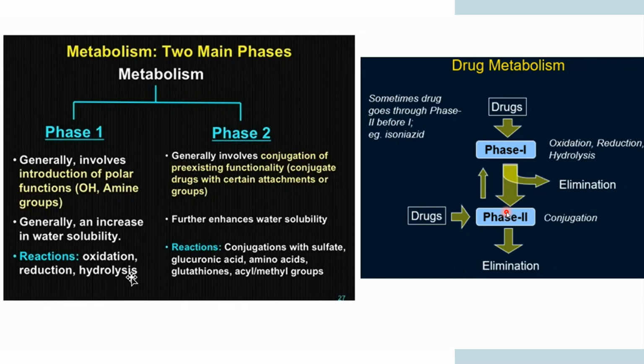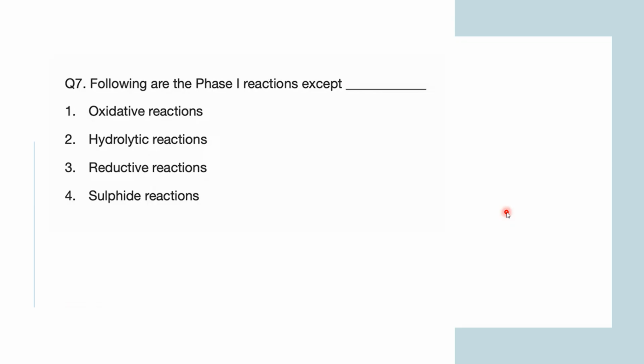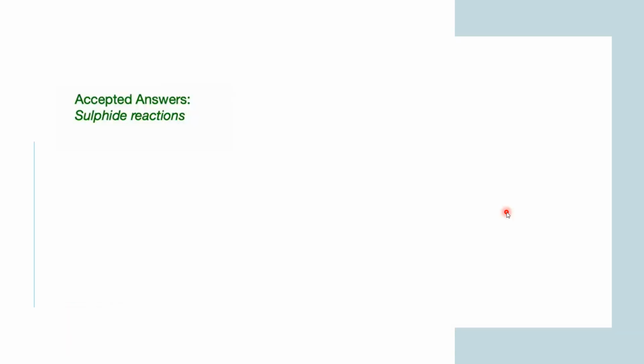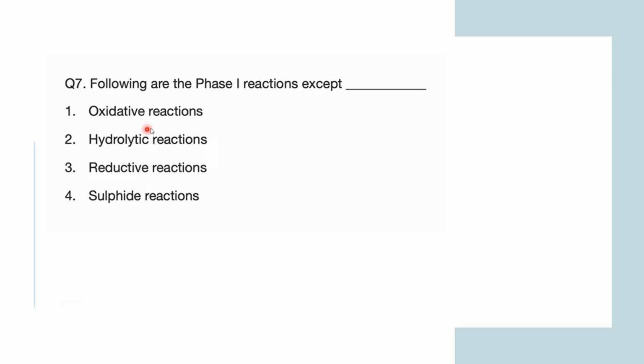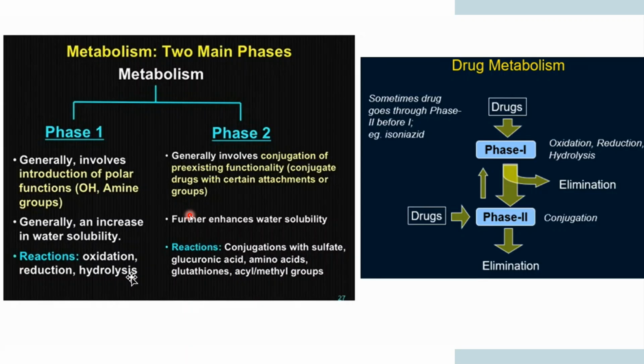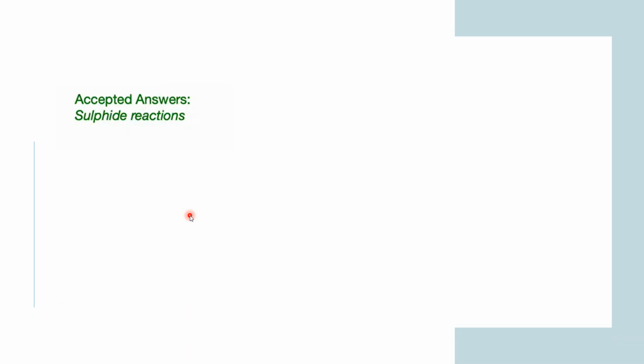Okay. So now if I come to the question, what do you think will be the right answer? It is evident now which one is not a reaction involved in phase one. The reaction is sulfide reactions. These three reactions, oxidative, hydrolytic, and reductive, are involved in phase one. But sulfide reactions are not included in phase one. It is in phase two.